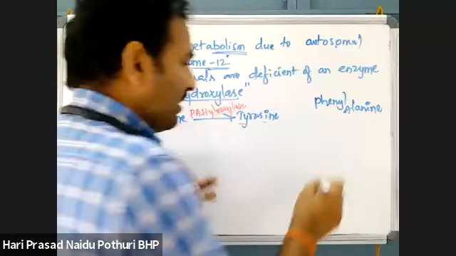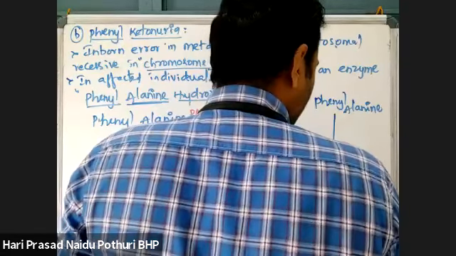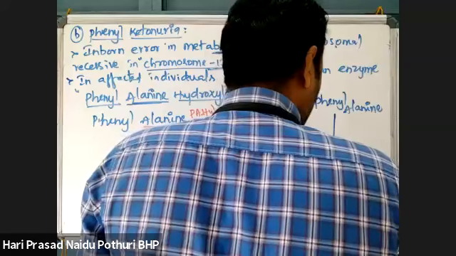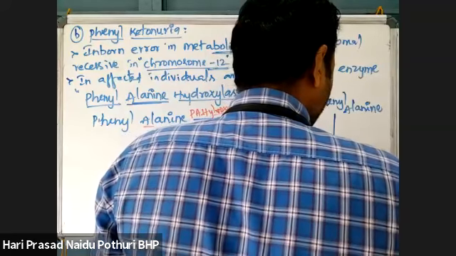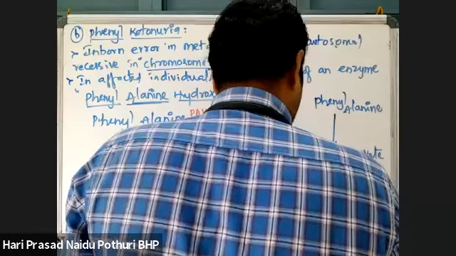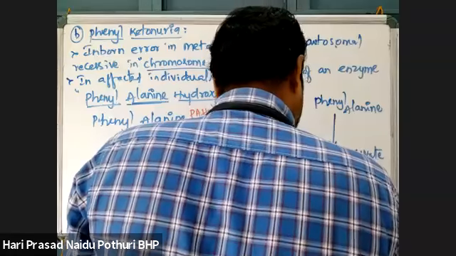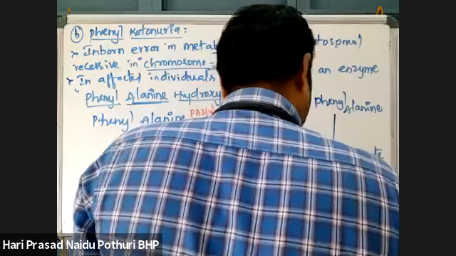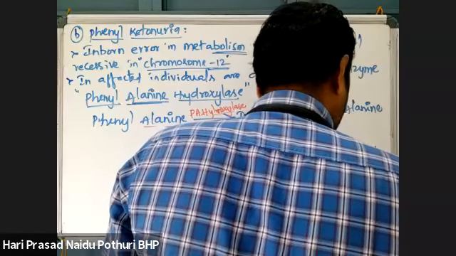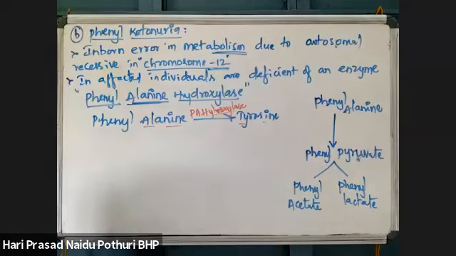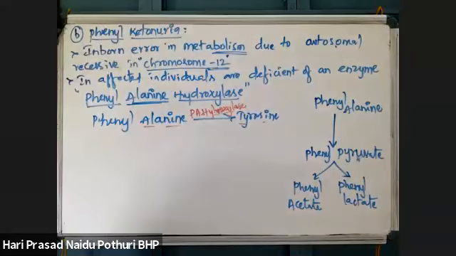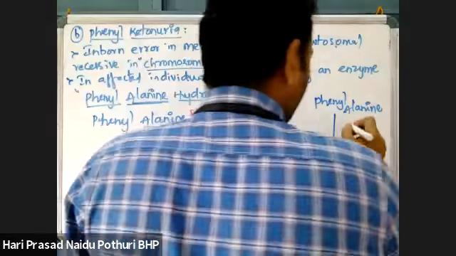So when phenylalanine hydroxylase enzyme is not available, this phenylalanine will be converted first into phenylpyruvate, then phenyl acetate or phenyl lactate. These phenyl acetate or phenyl lactate are called phenyl ketones.